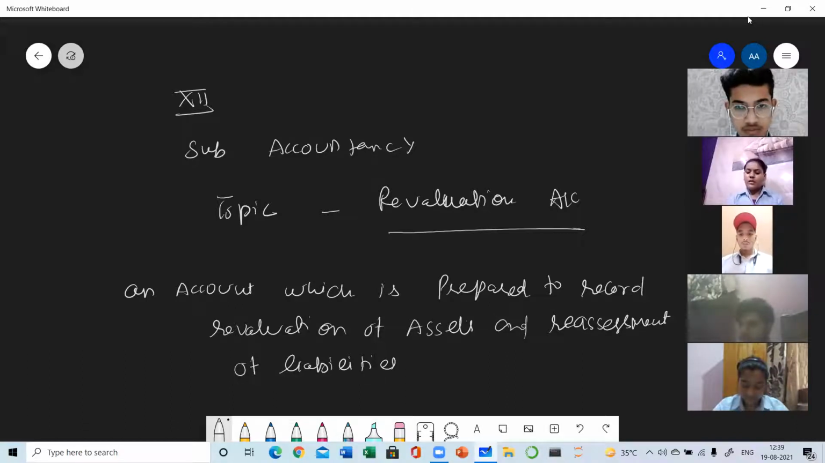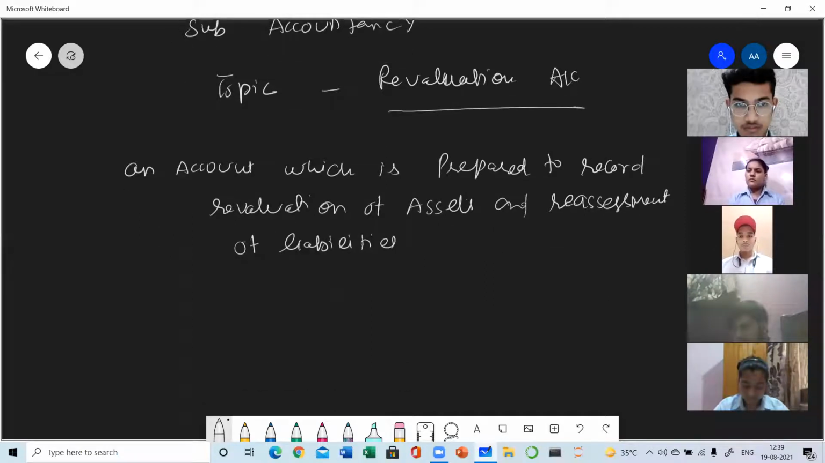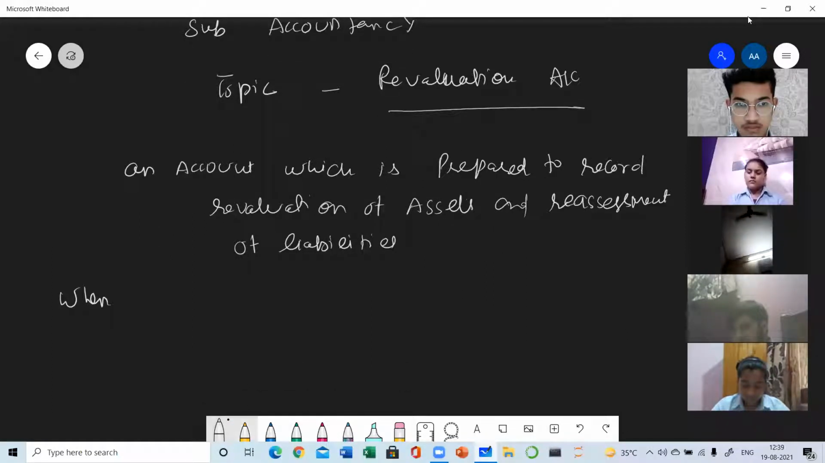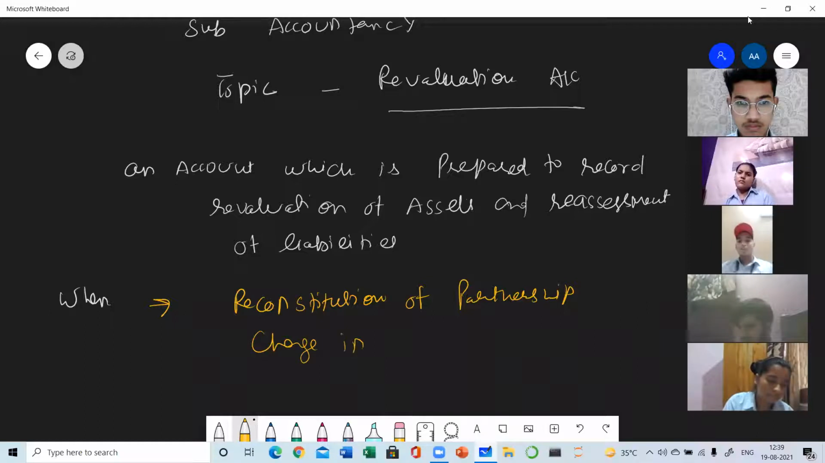So revaluation account is always prepared at every reconstitution of the partnership. So it is prepared at the time of reconstitution of partnership. And what is the reconstitution? Reconstitution means change in partnership deed or change in profit sharing ratio of partners.